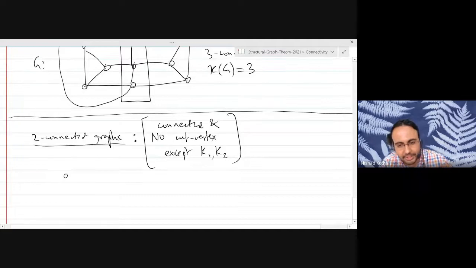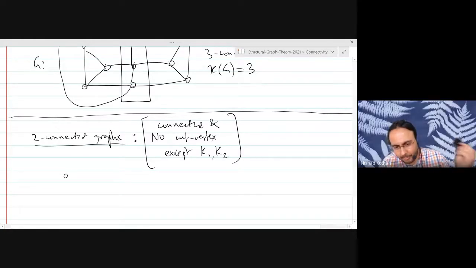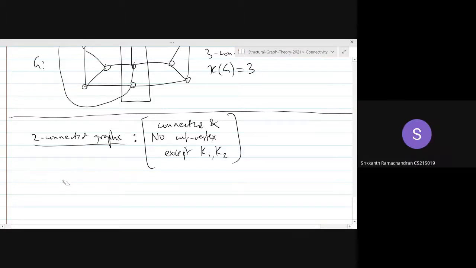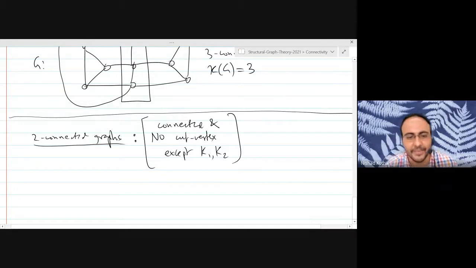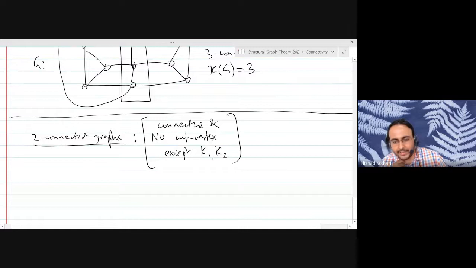We had a convention when we defined connectivity, where we said that a graph with a single vertex is 0 connected and 1 connected, but not k connected for any k greater than or equal to 2. It is just an additional convention in the definition to make theorems work out easily. Sir, I think that convention was for both K1 and K1 with a loop. Yeah, it was for K1 with as many loops as you like.